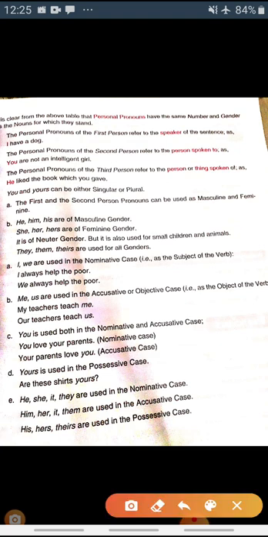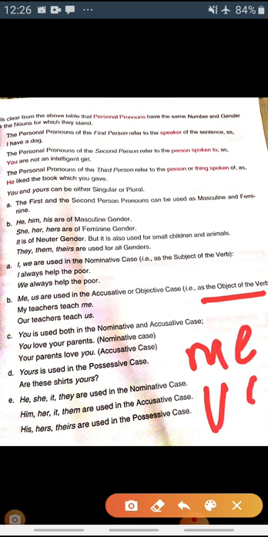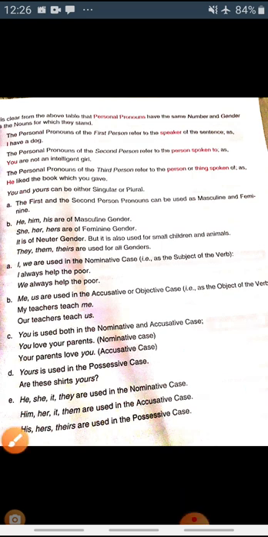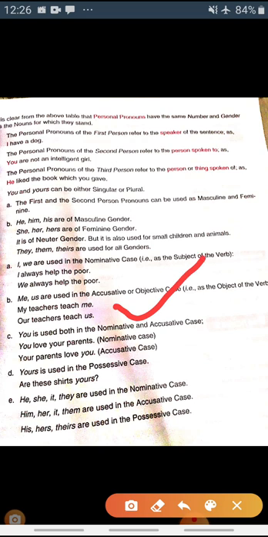We are talking about the object of the verb. Object of the verb is my teacher teaches me. Object of the verb, I also told you in the verbs chapter what the object is. When the verb requires an object to complete the meaning of its sentence, that is the object of the verb. Now here me is the object of the verb teach. Us is the object of the verb teach. So in this case, me and us, they are the objective accusative case. They are the object of the verb.